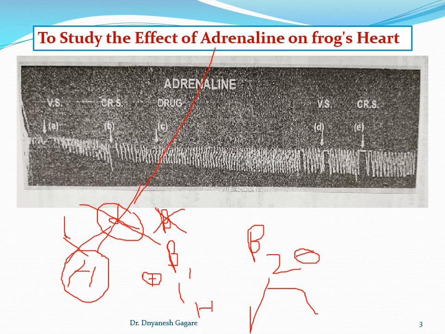Okay, because in hypertension, if you are given beta blockers, it decreases the activity of the heart. There are beta 1 receptors on the heart, and these are excitatory. If you block this beta 1 receptor, which carries the effect of sympathetic nerves on heart activity, the activity decreases, and it decreases the cardiac output and helps to bring the blood pressure to normal. Like this it is used in the treatment of hypertension.